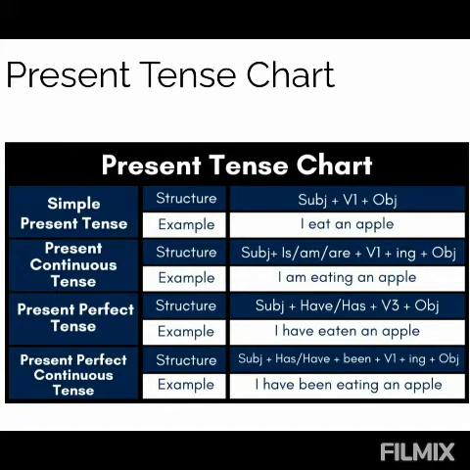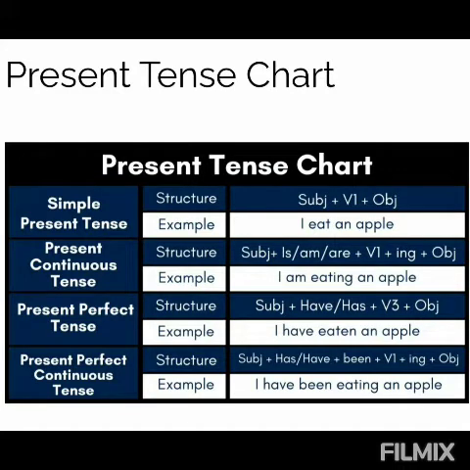For making present continuous tense, the rule is subject plus is, am, are plus verb first form plus ing plus object. Example: I am eating an apple. Present perfect tense. The rule is subject plus has, have plus verb third form plus object. Example: I have eaten an apple.